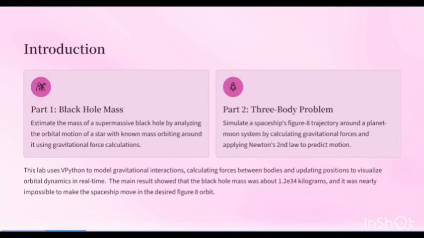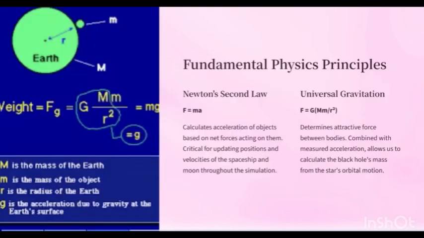The main results showed that the black hole mass was about 1.2 times 10 to the 34 kilograms, and it was nearly impossible to make the spaceship move in a desired figure-8 orbit. The main physics concepts used are Newton's second law and gravitational force.